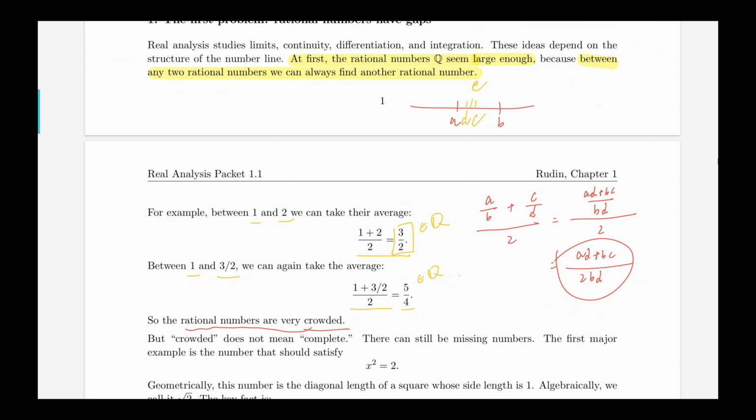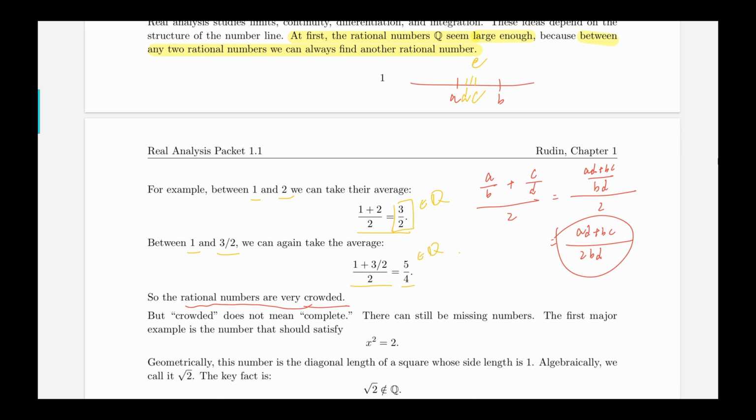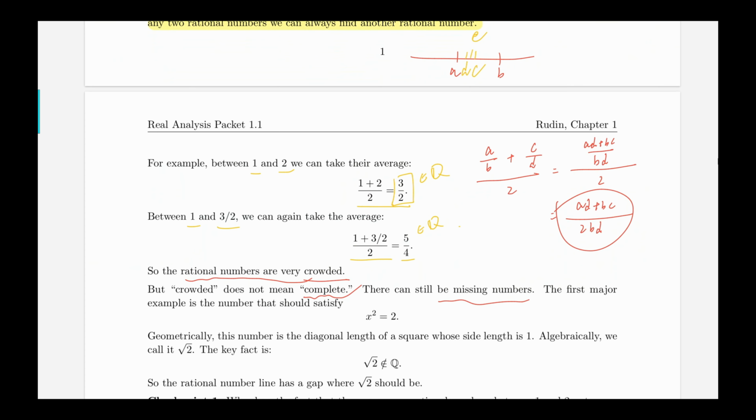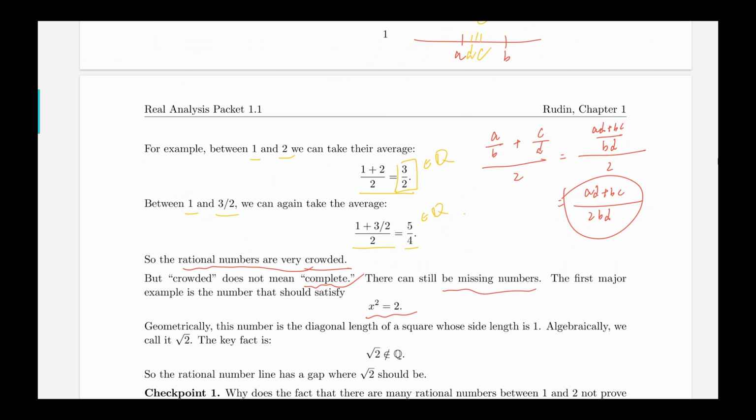However, being crowded does not mean complete. I'm going to tell you what complete means later. But for now, we can just say that they have gaps. They can still have missing numbers. So the first major example is the number that should satisfy x squared equals 2.